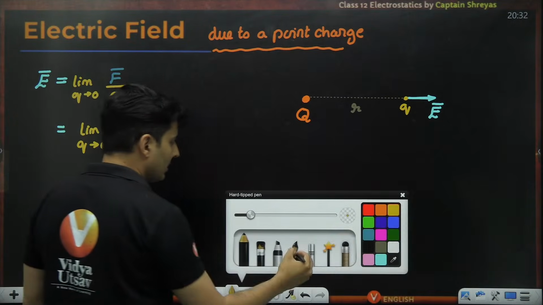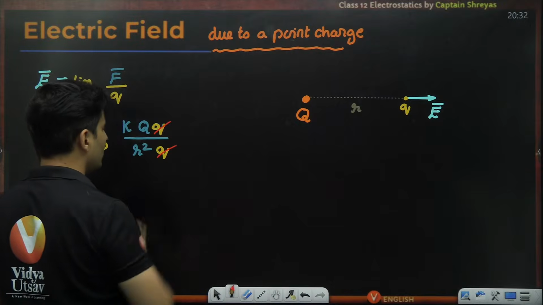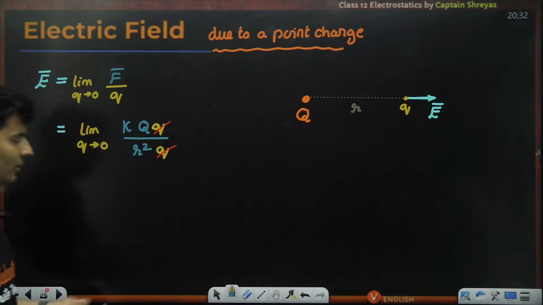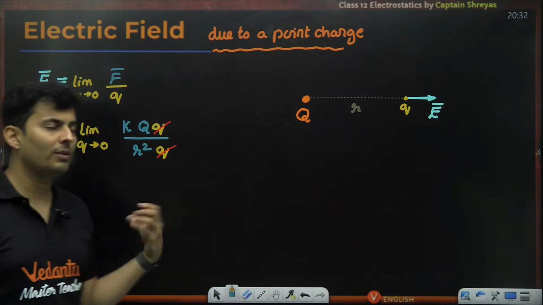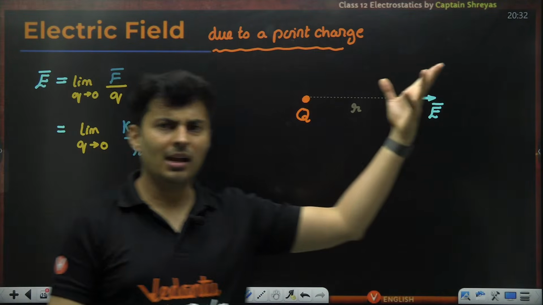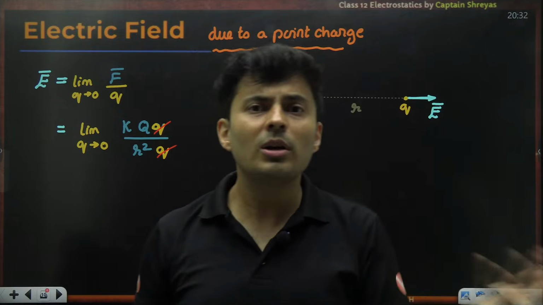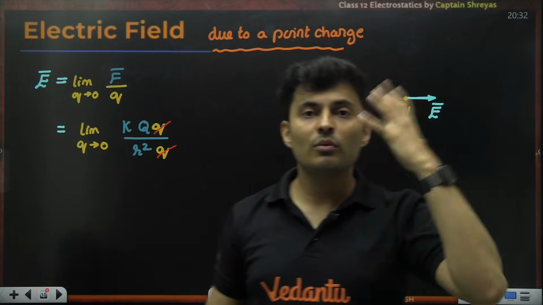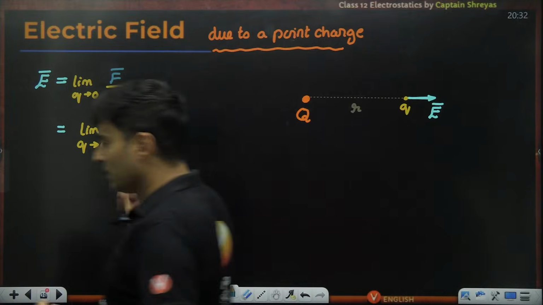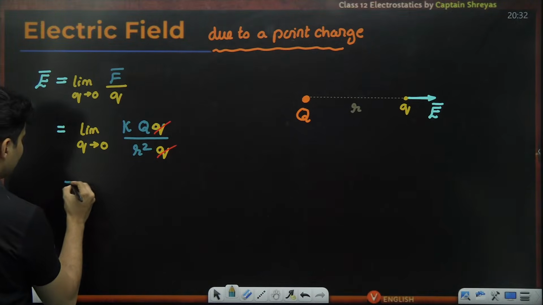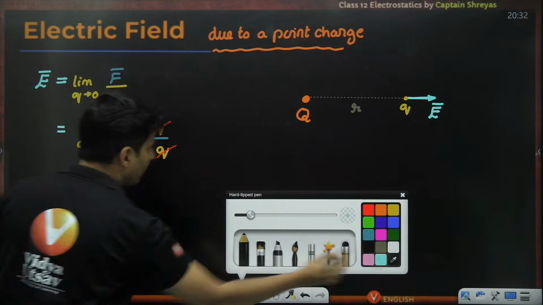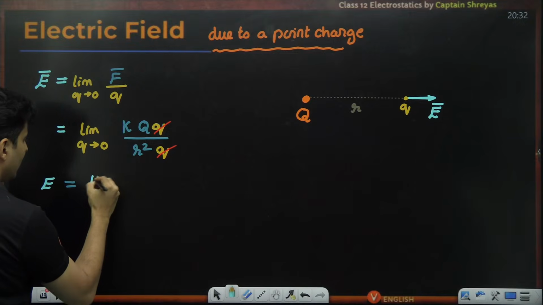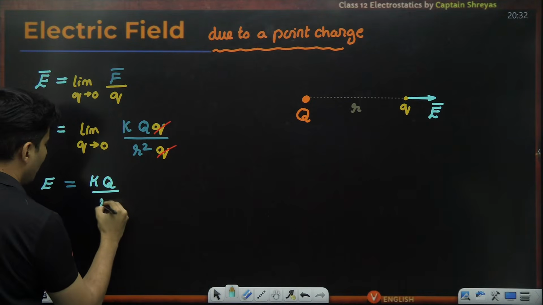What happens is that this q and this q just get cancelled and I don't have really anything to take limit of. See, when you have limit of x tends to 0 of some y, then it's just going to be y. Making sense? So when there is no x in the equation, why will you worry about substituting x? So there is nothing to take limit of. Hence, the answer for this particular expression will be nothing but kQ divided by R square.